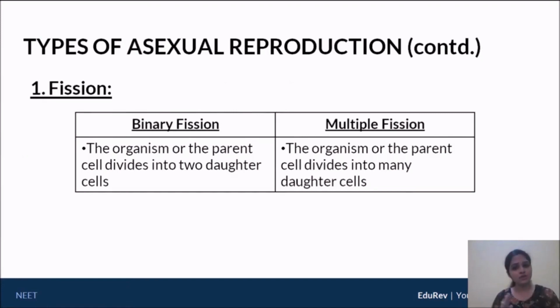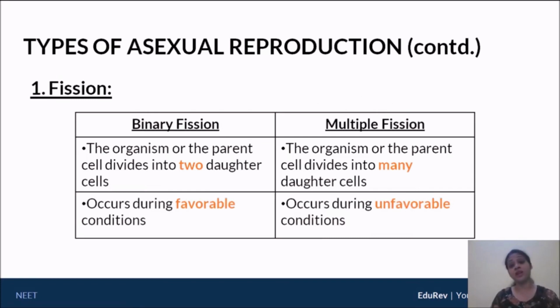Now, fission is actually of 2 types. One is called binary fission and the other is called multiple fission. What is the meaning of this? Fission basically means that the parent body divides to give rise to offspring directly, and the amount of cytoplasm is almost equally distributed amongst the daughter cells. When we say binary fission, the word binary tells us 2. Bi implies 2. So binary fission implies that the parent divides to give us 2 daughter cells. However, multiple fission implies that the parent gives rise to many daughter cells. So what's important in binary is that the number of daughter cells is just 2, but in multiple, the number of daughter cells is going to be many.